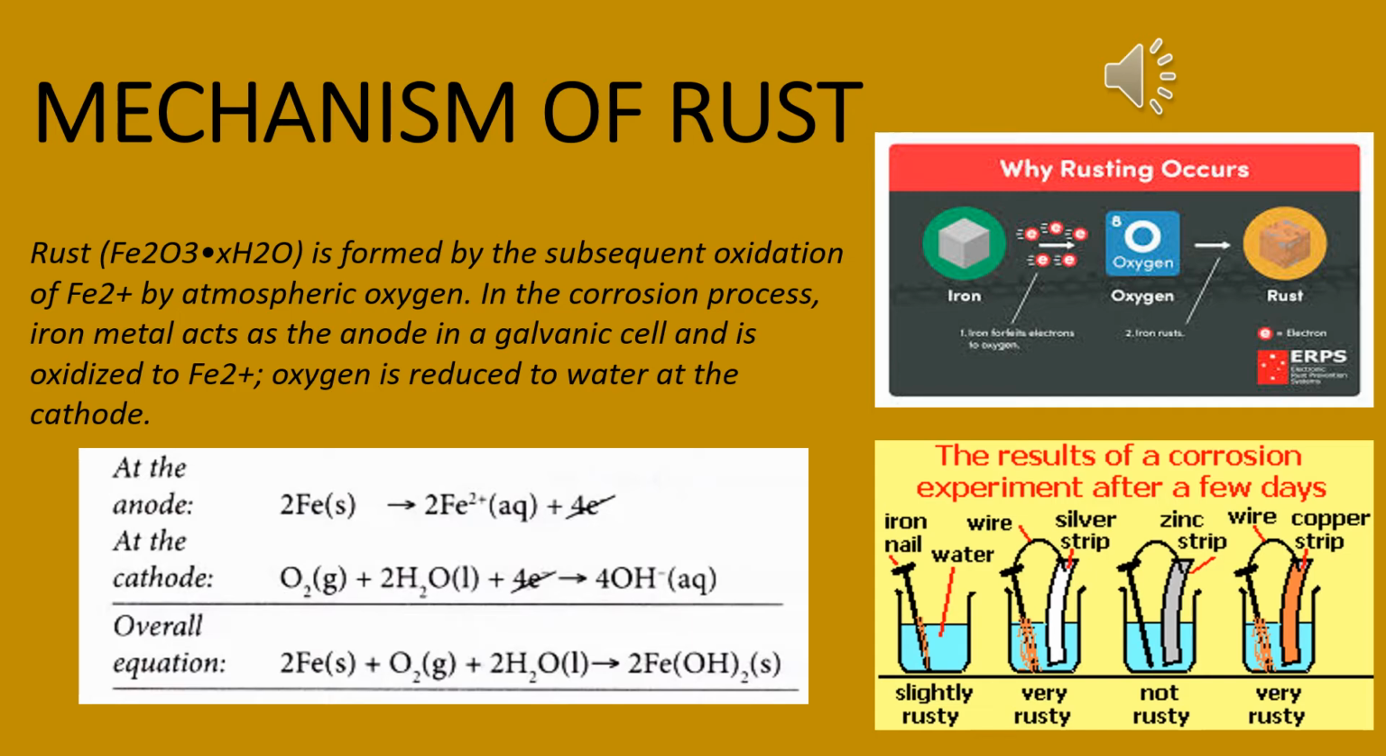Mechanism of rust. First, why does rusting occur? See the diagram. First diagram. When iron reacts with oxygen to form rust, that is iron oxide. You know that.